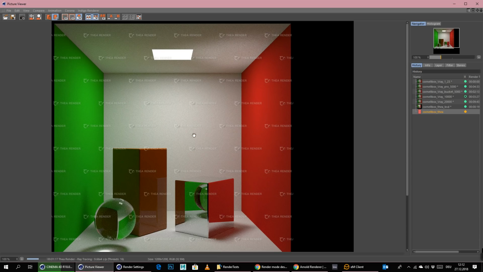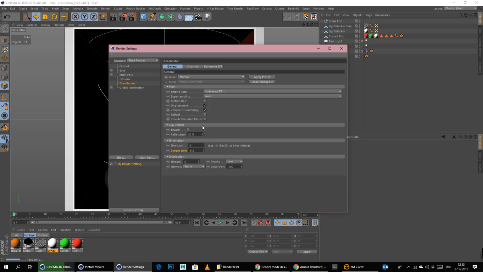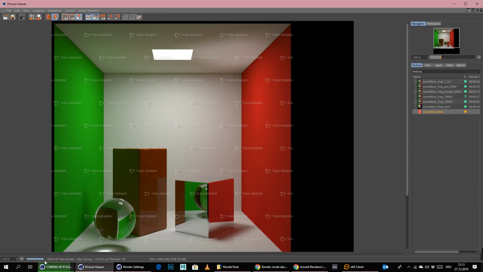So probably this will end at some point here, as you can see. And this is now rendering on the CPU, by the way. I don't think we have an option here in the unbiased mode to do this with the GPU as well. I think we would need to switch into a different mode to use GPU and CPU at the same time. So this is now CPU only, and let's see what we get. I think it will soon be finished here with 512 samples.